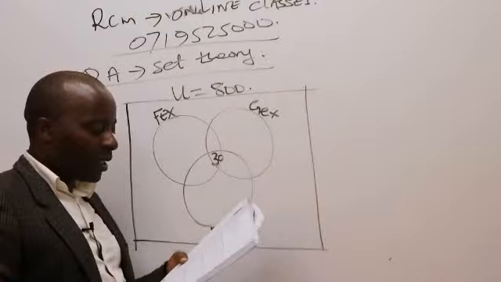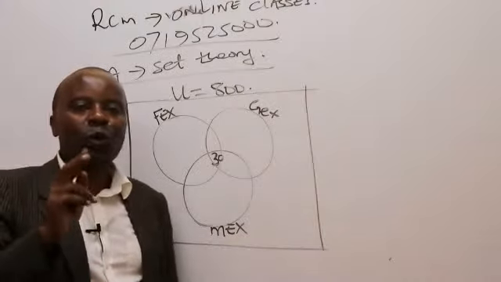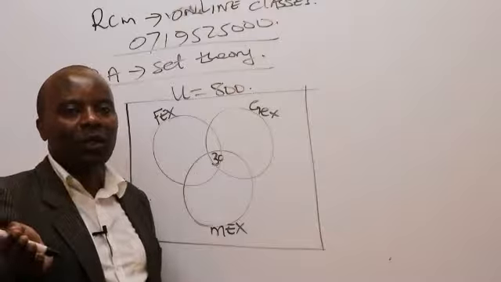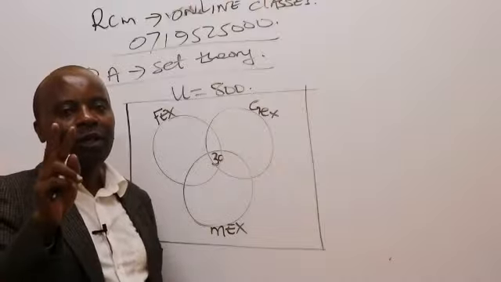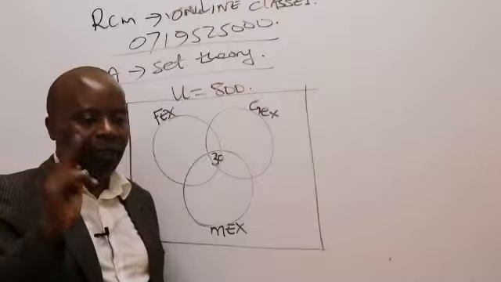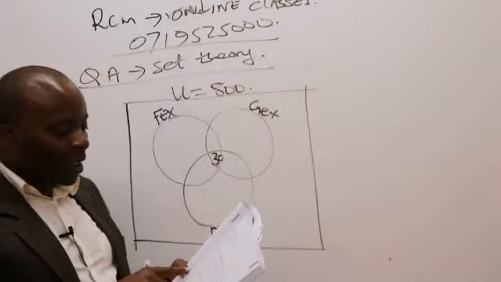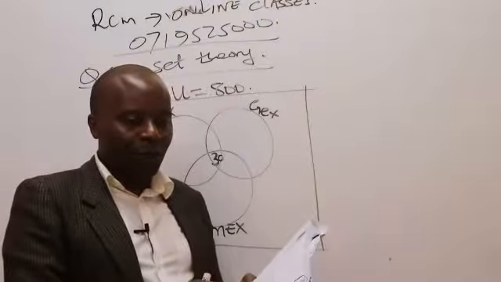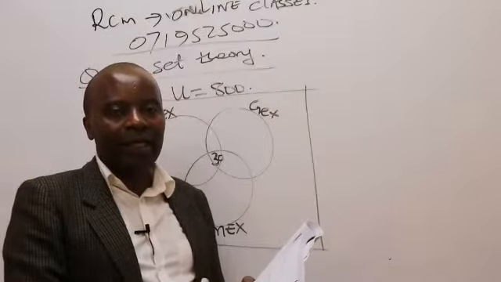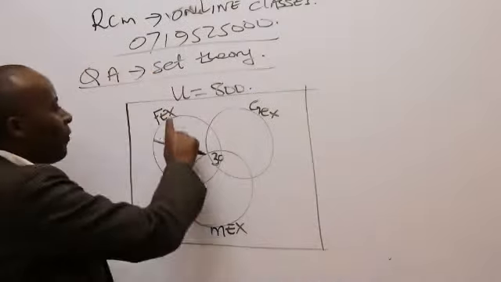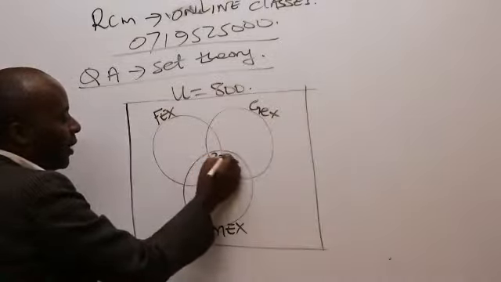After that, I will go to those who loved two items at a time, like FEX and MEX, FEX and GEX. Now I'm cascading down from 3, I look for the and, 2 at a time. After 30 households preferred all the 3 goods, we are told 70 households preferred FEX and MEX. So we have FEX here and MEX.